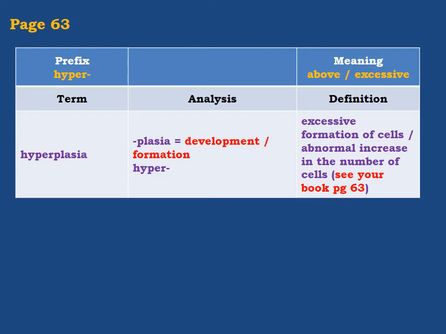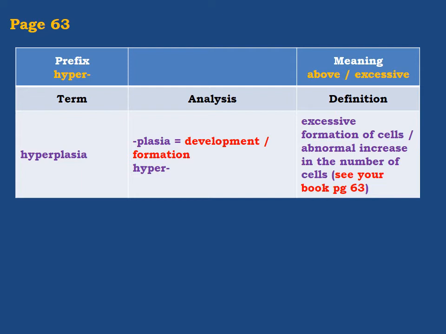Plasia means development or formation, and now you are familiar with this one. And hyper, excessive, so excessive formation of cells or abnormal increase in the number of cells. Abnormal, excessive, the same meaning. Formation of cells or increase in the number of cells.